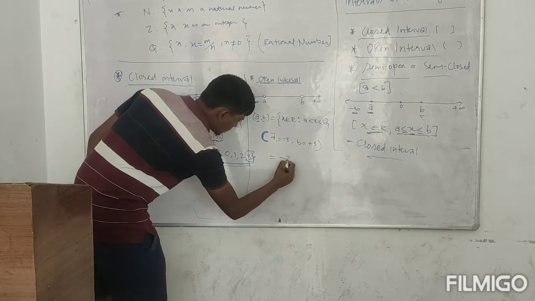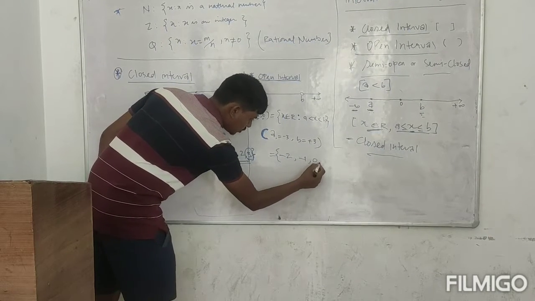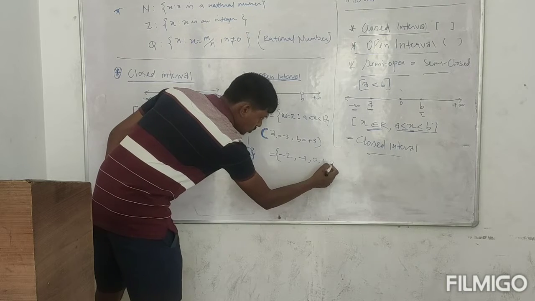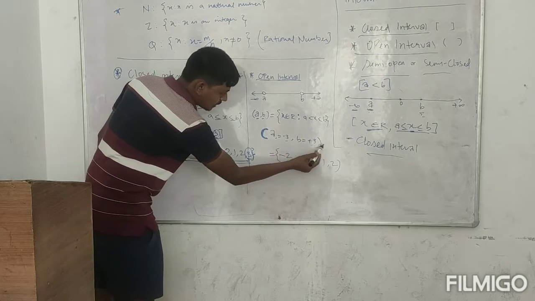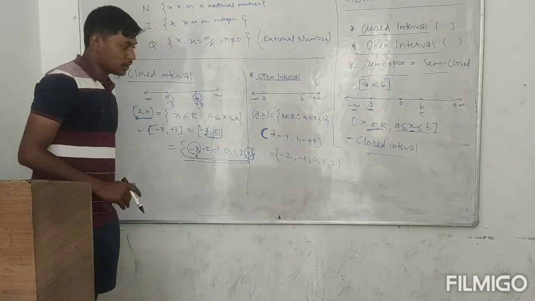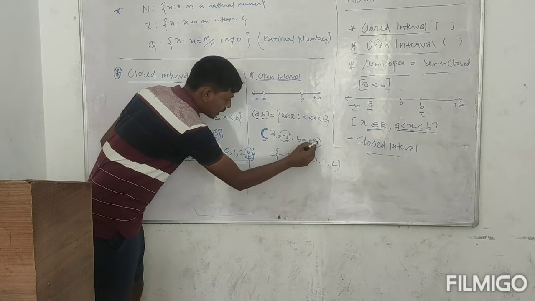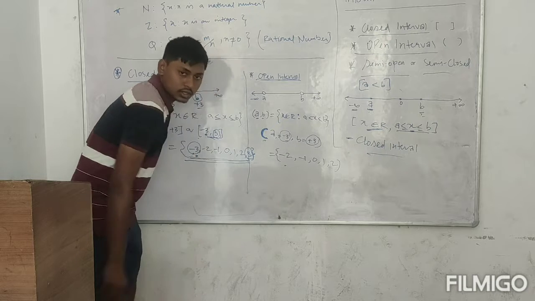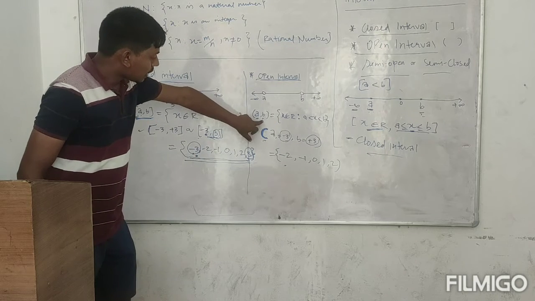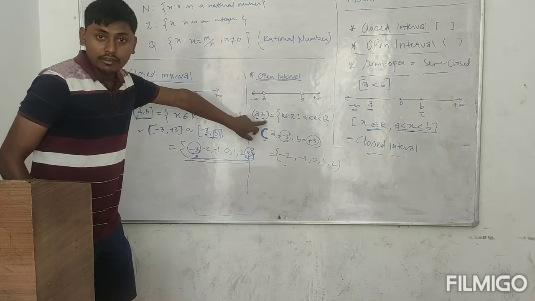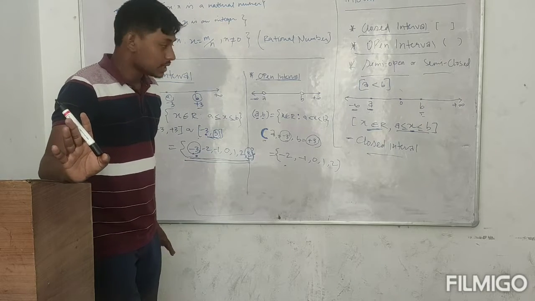So it will be minus 2, minus 1, 0, 1, 2. I am not taking minus 3 and plus 3 this time. So in open interval I will not take these numbers in our set. I will take the numbers in between A and B.